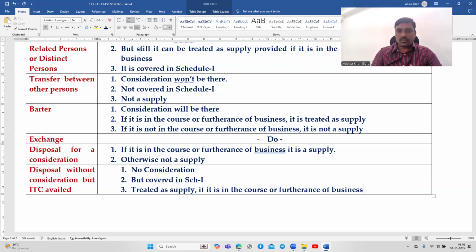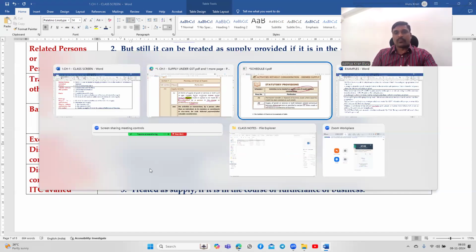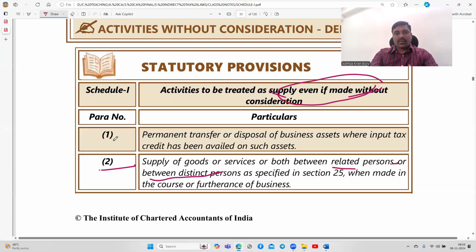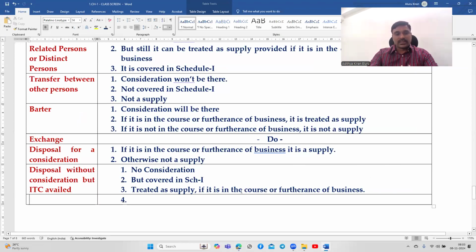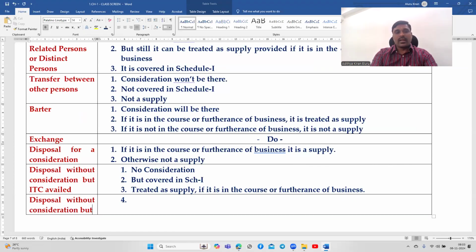Okay, right. This is the thing. No consideration, but covered in Schedule 1, treated as supply if it is in the course or furtherance of business. That is disposal without consideration, but ITC availed. Look at this. Schedule 1, para 1. Permanent transfer or disposal of business assets where input tax credit has been availed on such assets. If input tax credit has been availed on such assets, then it is treated as a supply, provided it is in the course or furtherance of business.